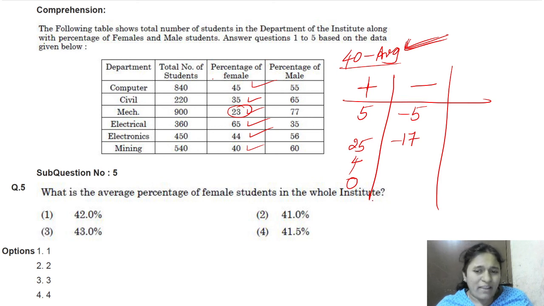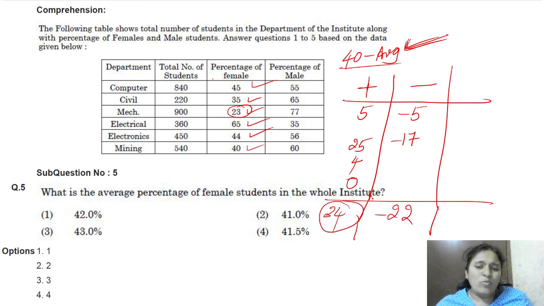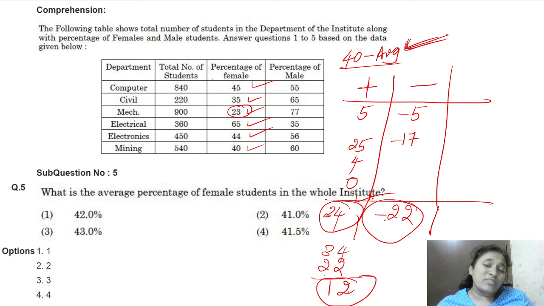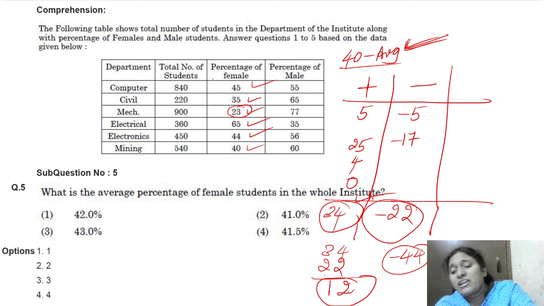Now we have to add how much is there in the plus column and how much is there in the minus column. In the plus column, this is 34. Minus column, this is how much? 22. Then we have to subtract. Here plus is more. That's why we have to subtract minus from plus. Here 4 minus 2 is 2, 3 minus 2 is 1. Suppose if you get a doubt, if negative is more, suppose negative is 44, what will we get? We will get minus 10 as our remainder.